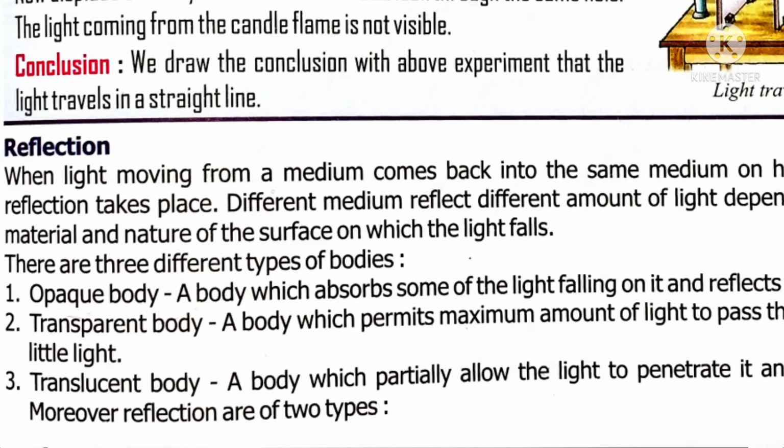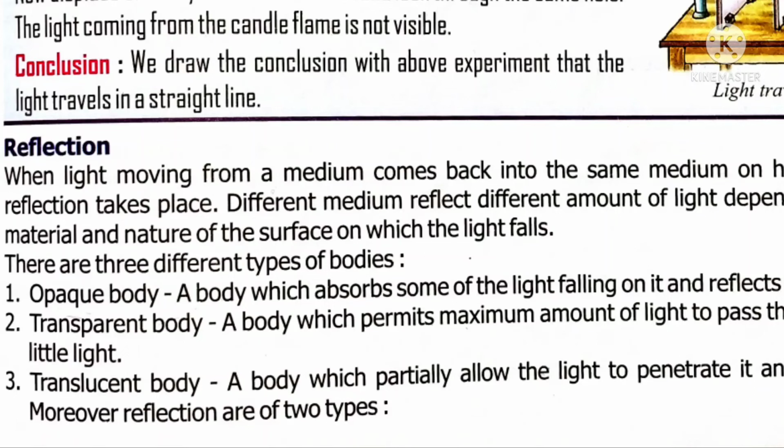The reflecting body should mainly be an opaque object. As soon as light falls on an opaque body, it reflects back, because an opaque body absorbs only a little amount of light, then reflects back the remaining light to the same medium. There are 3 types of reflective medium: opaque, transparent, and translucent. An opaque body does not allow light to travel, it will reflect back the light.